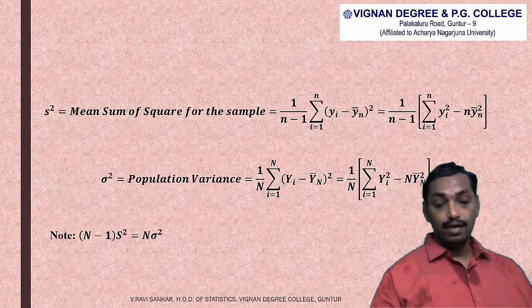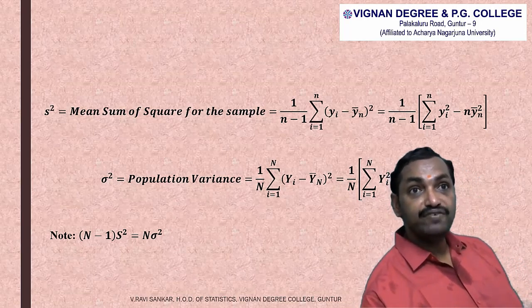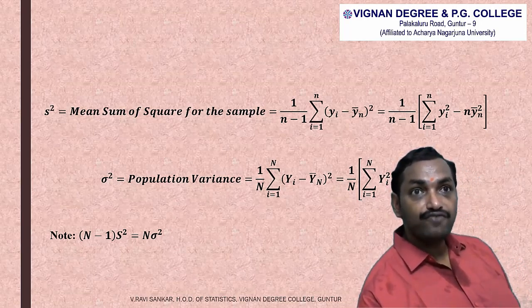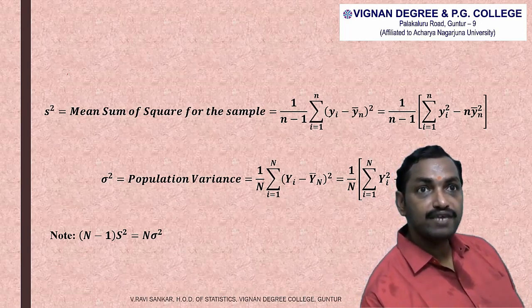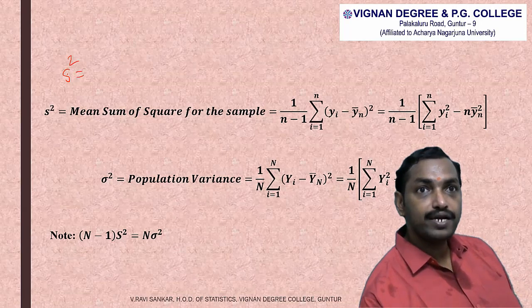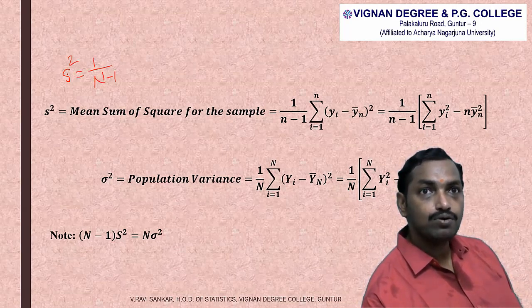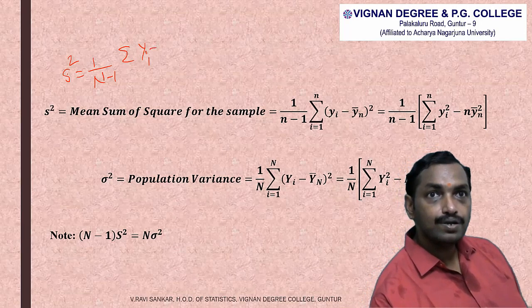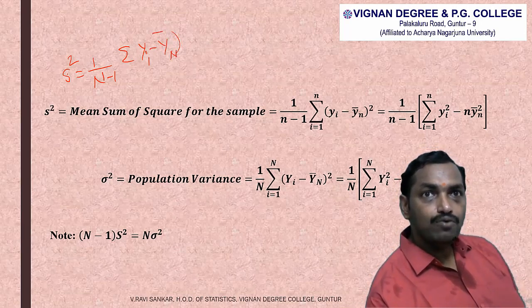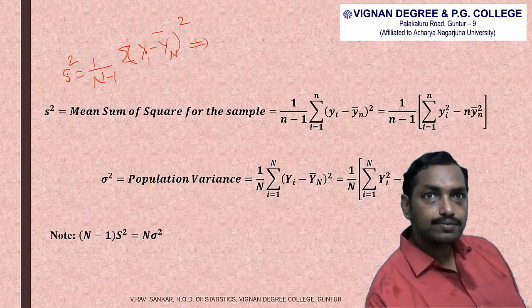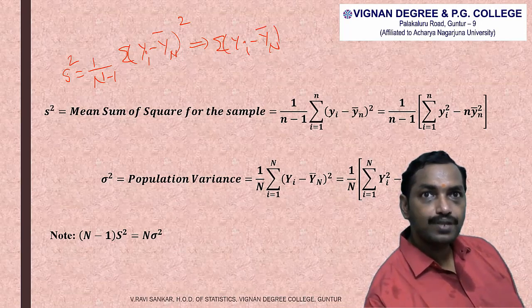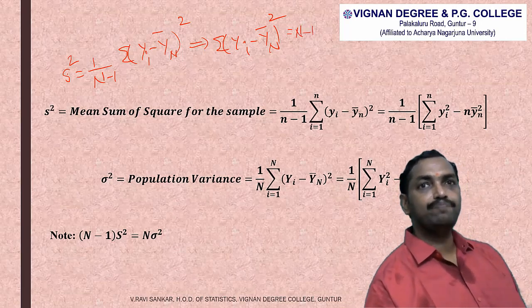How is it possible? As we know in the previous slide, capital S square formula is given by 1 by capital N minus 1 into summation yi minus yn bar whole square. So from this formula we may get summation yi minus yn bar whole square is equal to capital N minus 1 into capital S square.